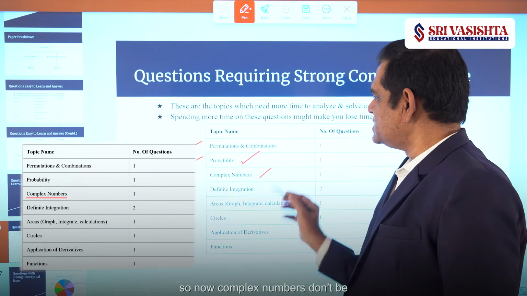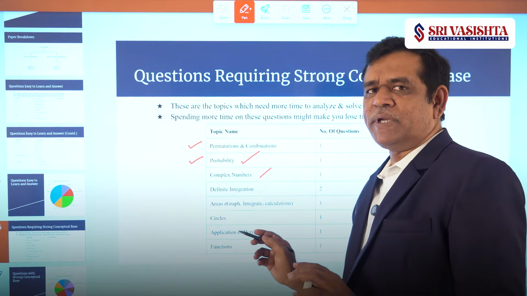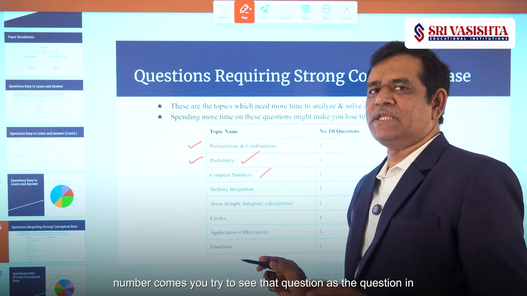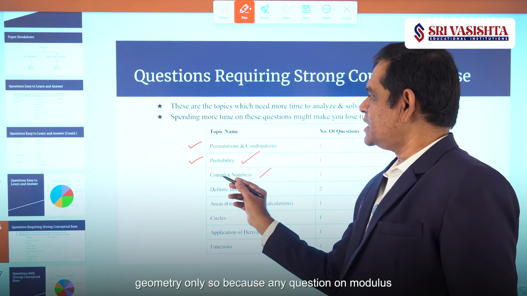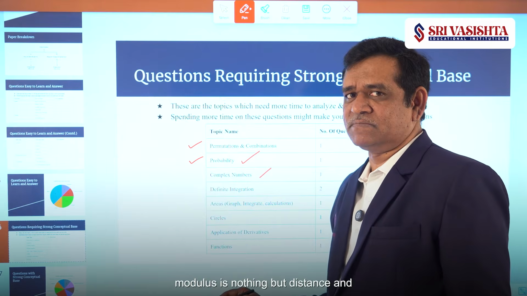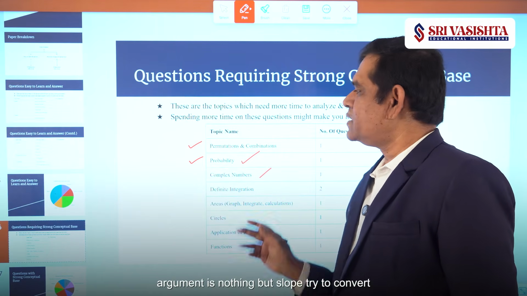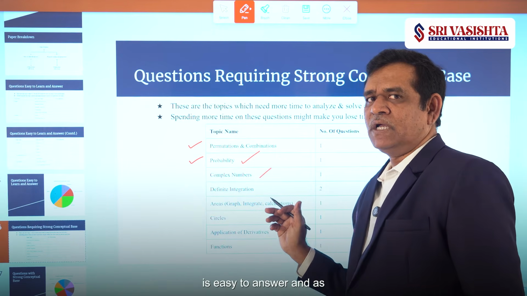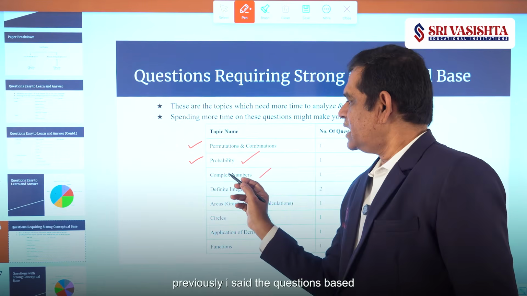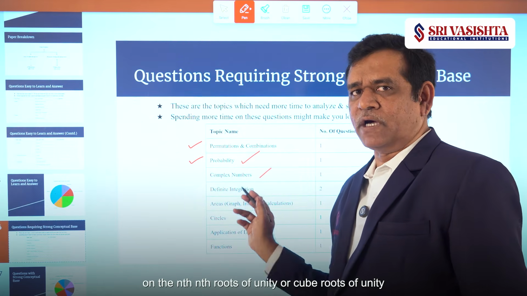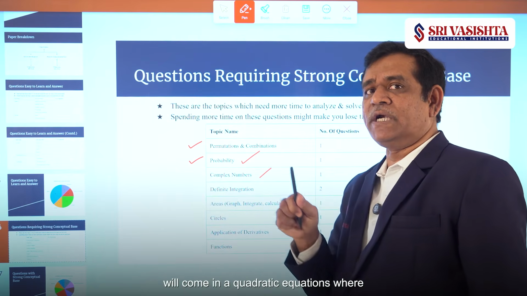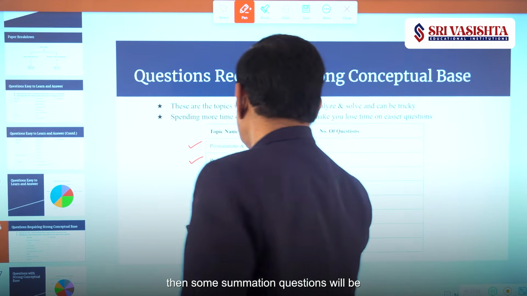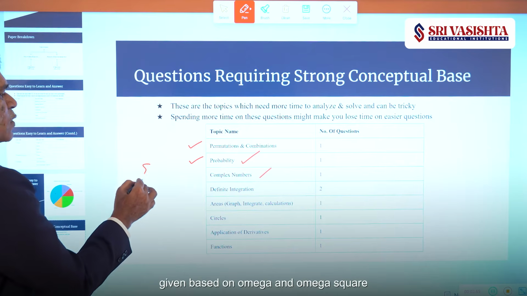Next comes complex numbers. Don't be afraid of complex numbers. If any question in complex numbers comes, try to see that question as a question in geometry only, because modulus is nothing but distance and argument is nothing but slope. Try to convert the complex number question into geometry, then it is easy to answer. And as I said previously, questions based on nth roots of unity or cube roots of unity will come in quadratic equations, where the roots happen to be omega and omega square. Then some summation questions will be given based on omega and omega square.